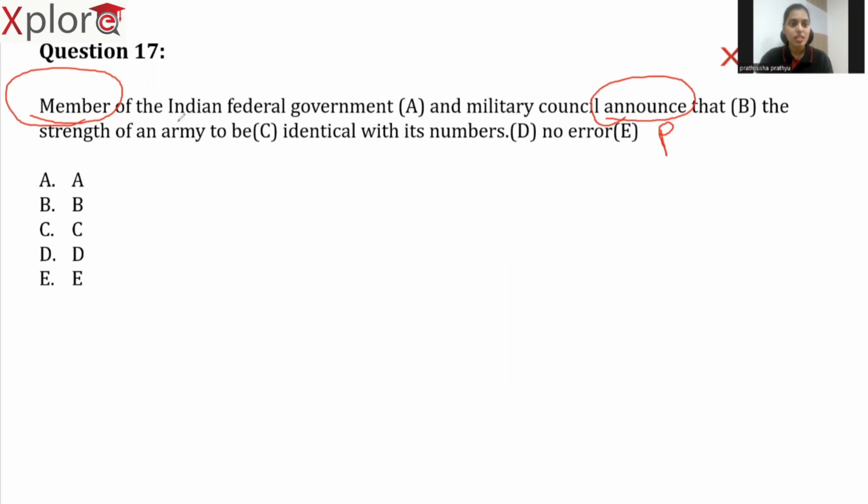But here, he or she, whoever it might be, that person is a member of the Indian federal government and at the same time a member of the military council too. Both are referring to the same person. So our verb should be singular. So what is the error here? Announce is the error and we need to replace announce with announces. So the right way of saying the sentence is: member of the Indian federal government and military council announces that the strength of an army to be identical with its numbers. So here the error is in part B.